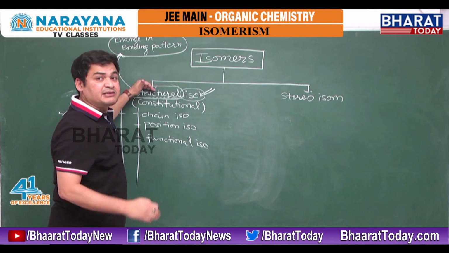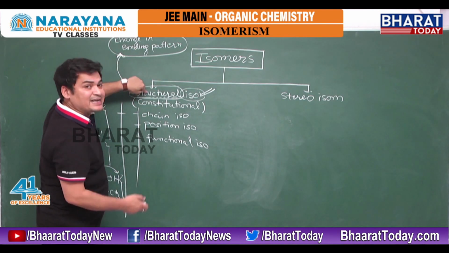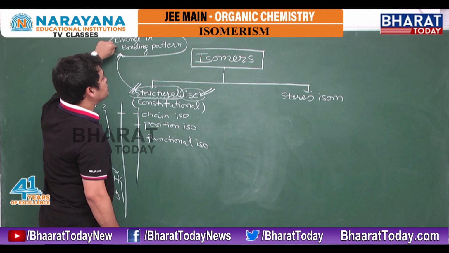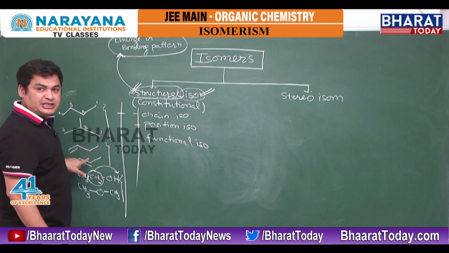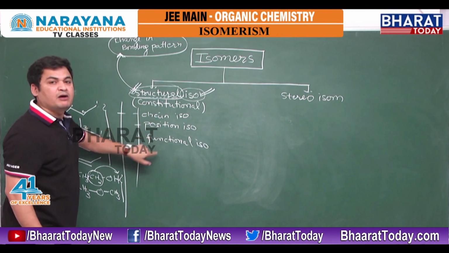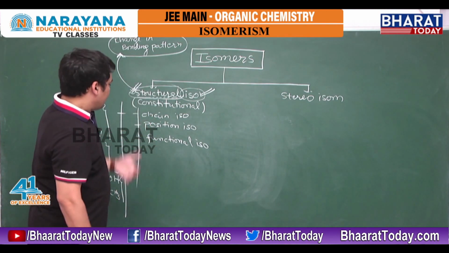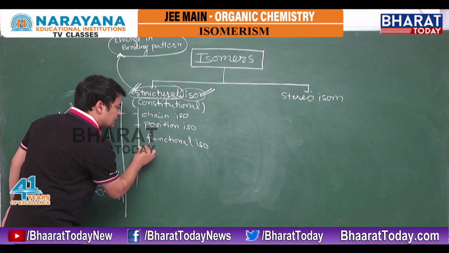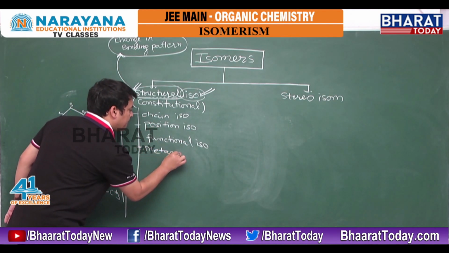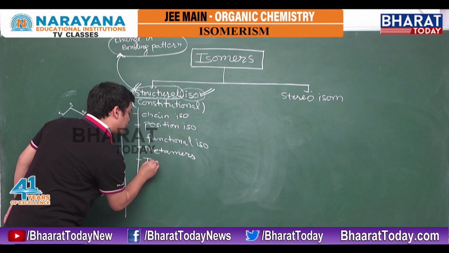So structural means a different structure, and when you want that structure difference, you need to change the bonding pattern. By changing the bonding pattern, whatever property is changing will decide the subname of structural isomers. So we have 5 categories: chain isomers, position isomers, functional isomers, metamers, and tautomers.